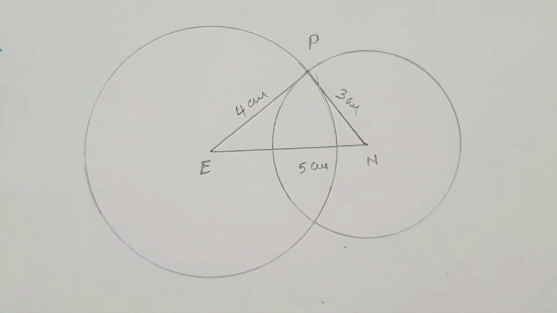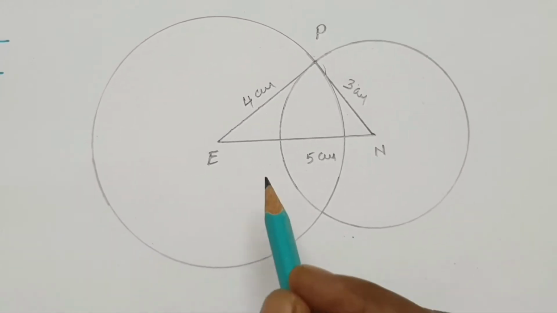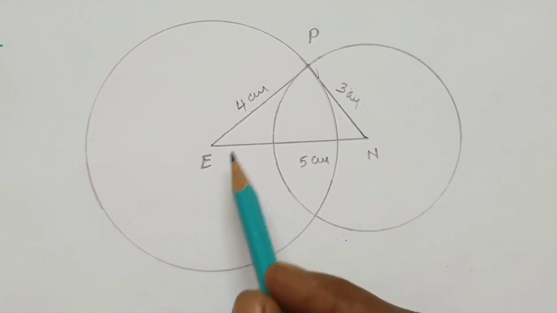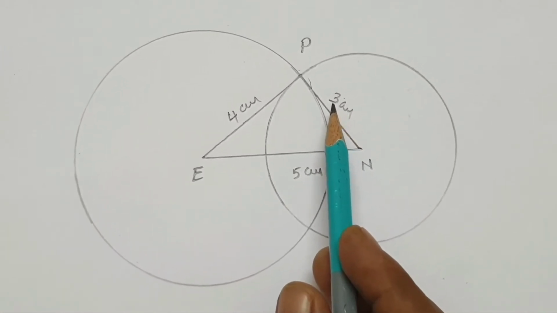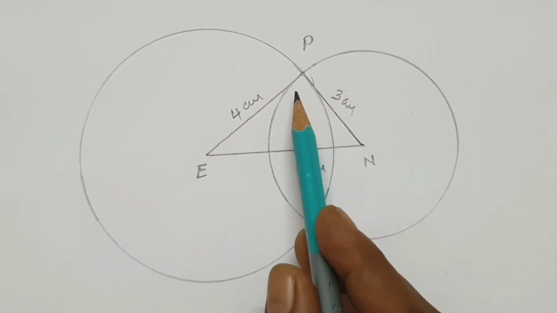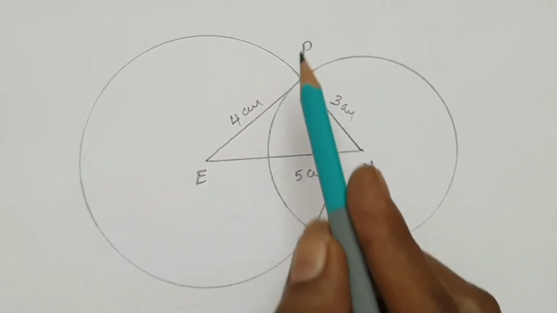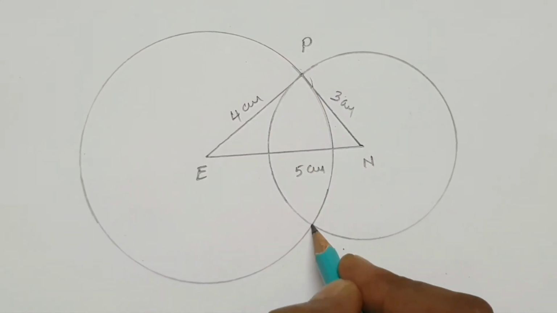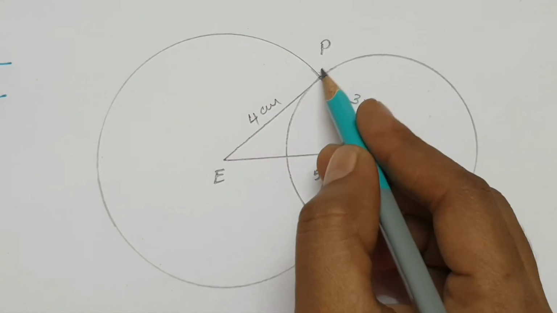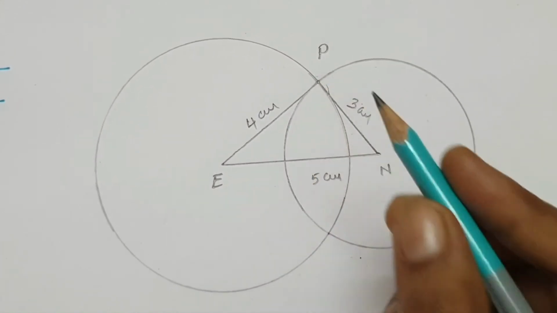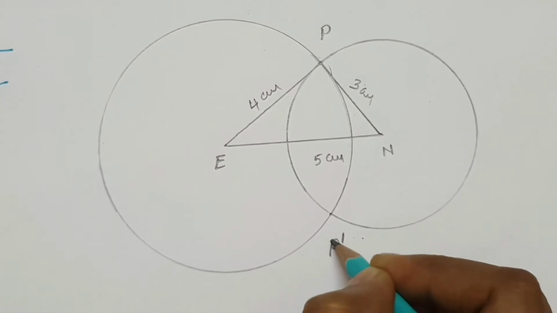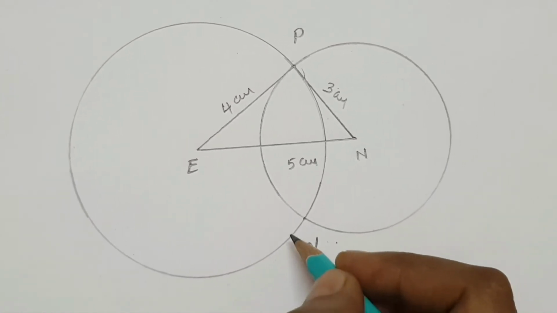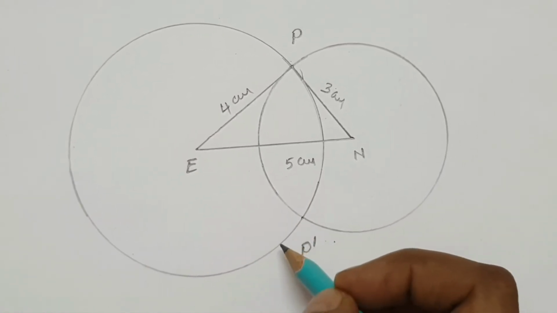Now draw 2 circles at E and N with 4 centimeters and 3 centimeters as radius, so that they meet at 2 points, P and P dash. This is P, where they intersect above, and down below they also intersect at P dash. So that is another point.